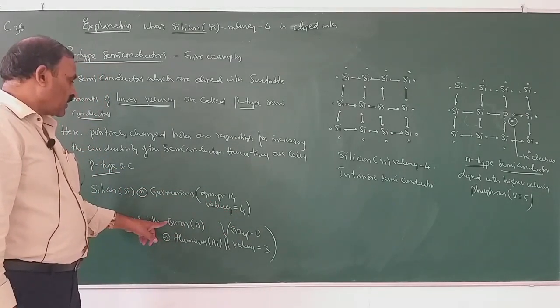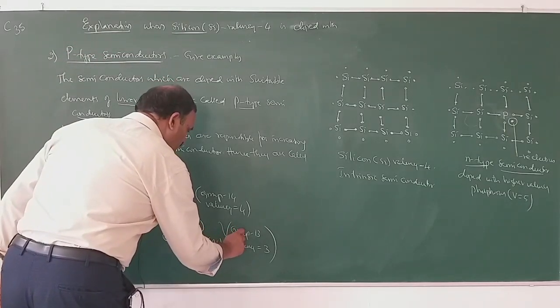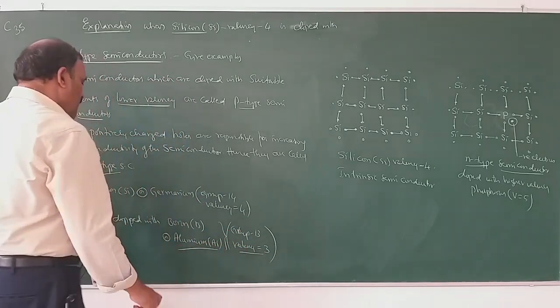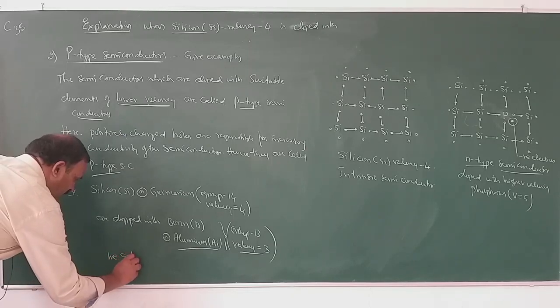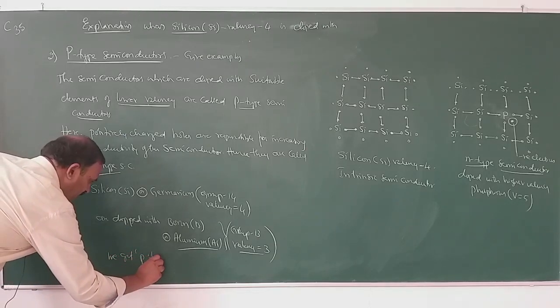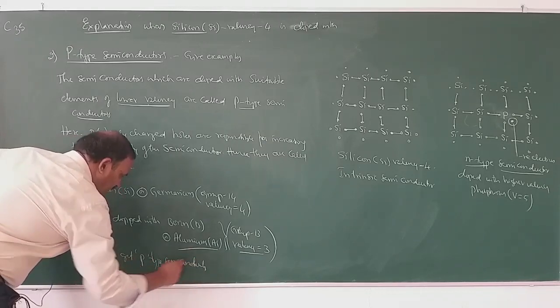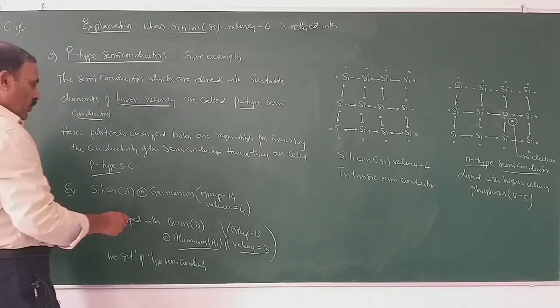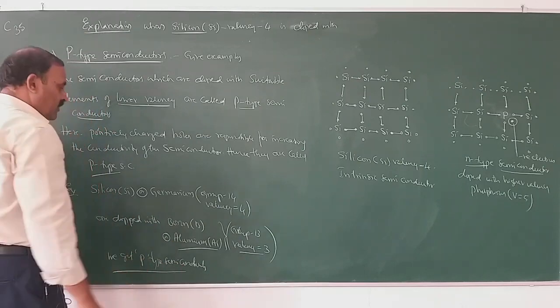These are group 13 elements, and their valency is 3. We get p-type semiconductors. If silicon or germanium is doped with boron or aluminum, we get p-type semiconductors.